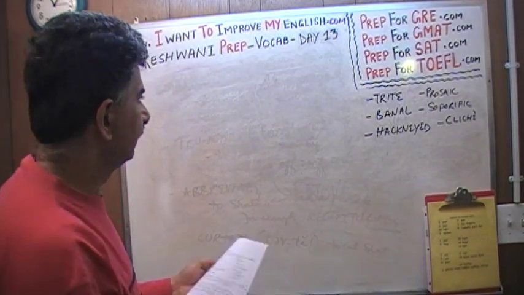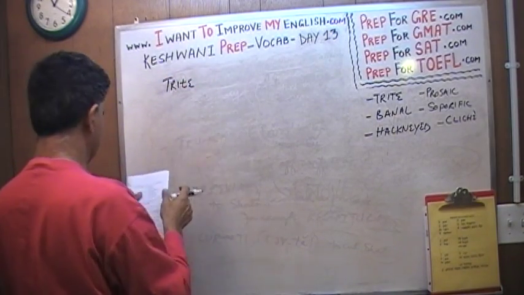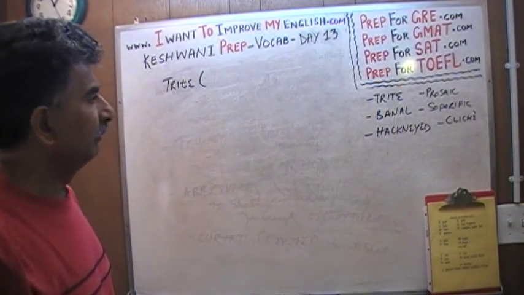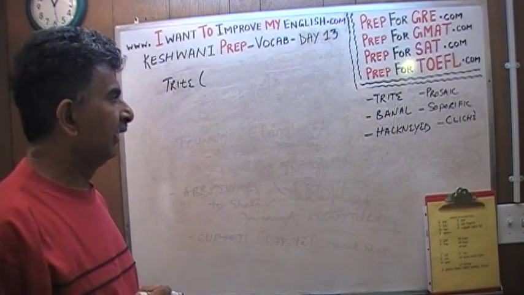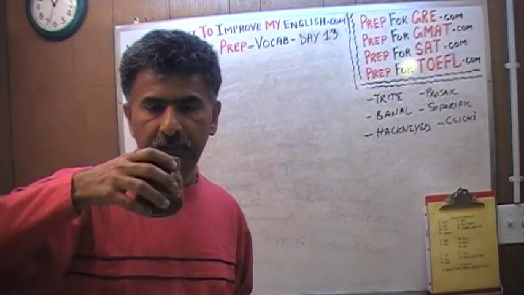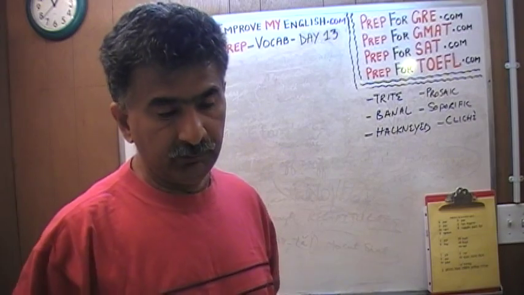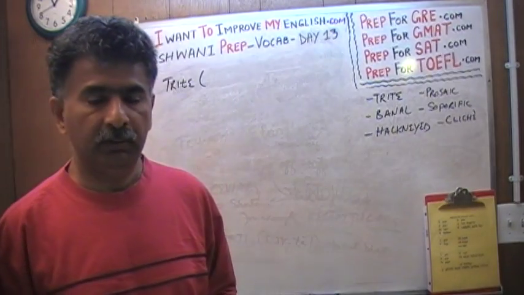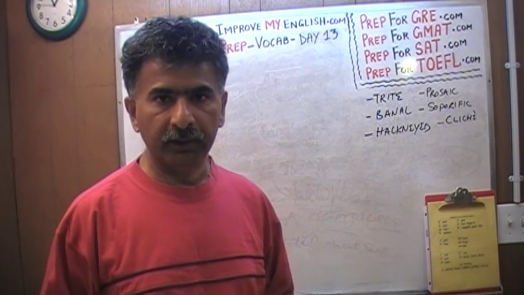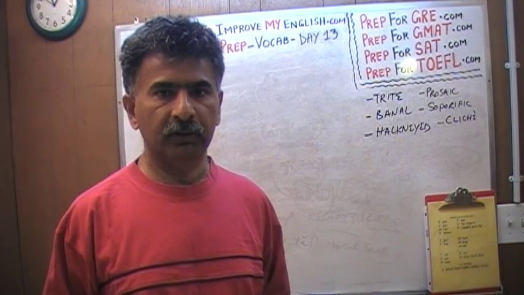So let's learn all of these words. Trite. Now I know these words have very simple, pretty straightforward pronunciation, but as I explained in several videos in the past, I have a habit of writing the pronunciation of every word when I'm learning it, because I've learned it the hard way, being a non-native speaker, that you cannot just go by how the word is written.